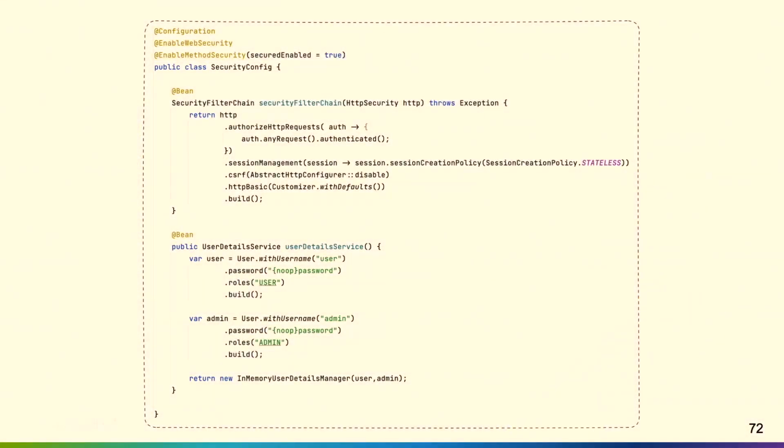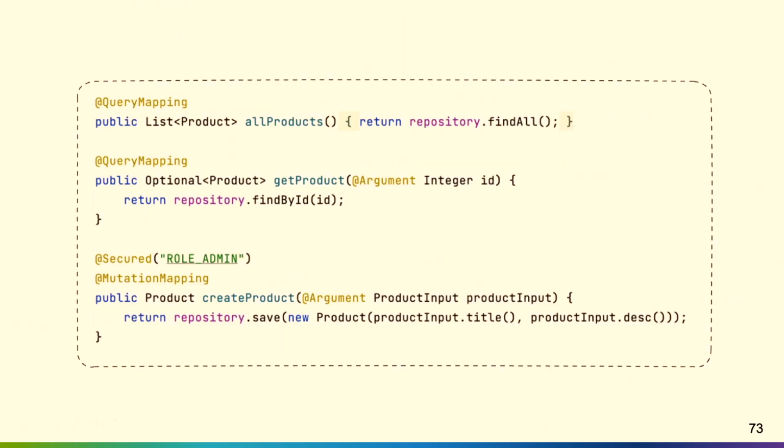Also, we have security support built around Spring Security. So it's a little bit different than REST, right? Because in REST, we have all those different resources, maybe like /api/products, /api/orders. And around those resources, we could define some security constraints. In GraphQL, it's a little bit different. We have one endpoint. We have a POST to /graphql. So how do we secure different queries or different mutations in our application?